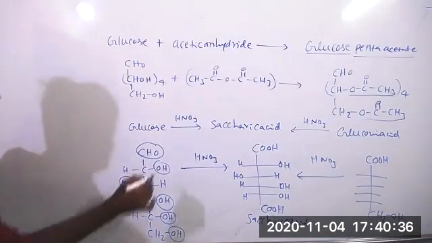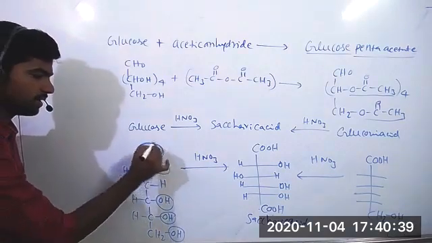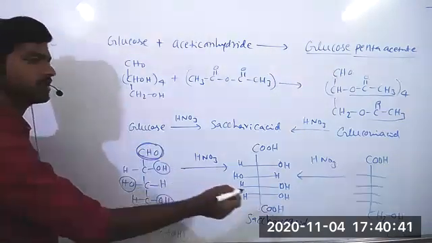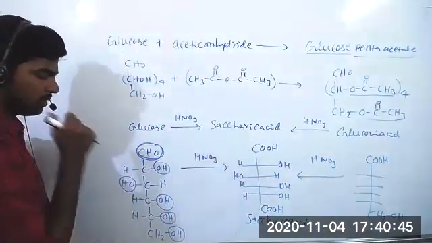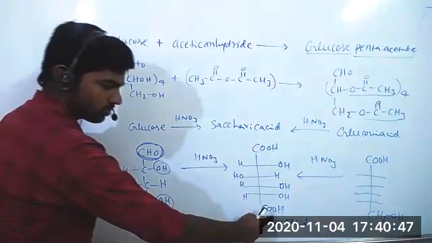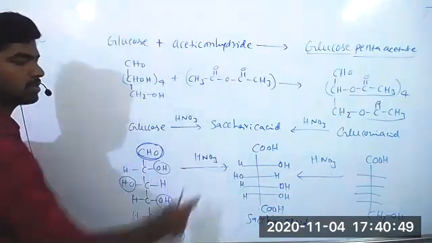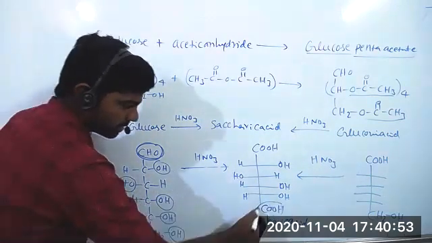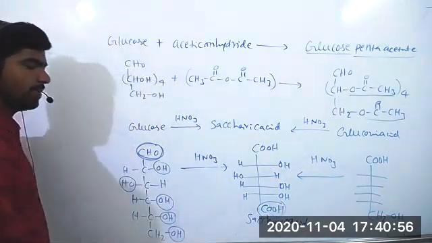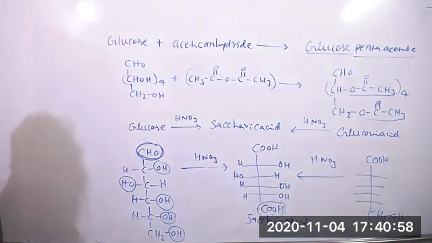The aldehyde group easily converts to carboxylic acid. Even a mild oxidizing reagent is enough to convert an aldehyde group to an acid group. But to convert a primary alcohol to carboxylic acid, a strong oxidizing reagent is required. So this indicates that here also we got acid groups. That means there is one primary alcohol in the glucose molecule. This is about the structure of glucose, and later I will give its stereochemistry. Note down these 2 points.